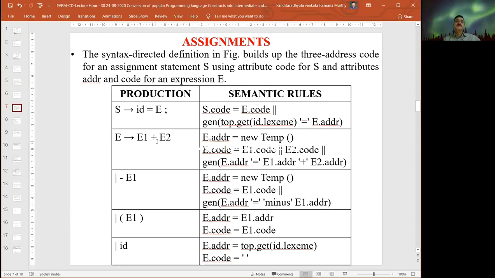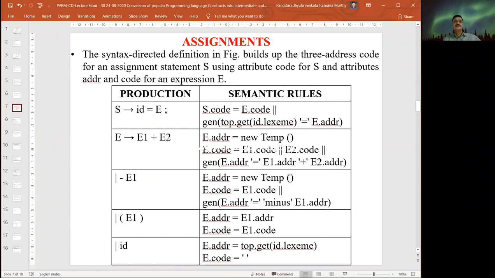What is the meaning of the second one? E derives E1 plus E2. Likewise, we can use the production S derives ID equal to E. What this indicates is that we are assigning the value of E to ID. What are the semantic rules we are using for this assignment statement?